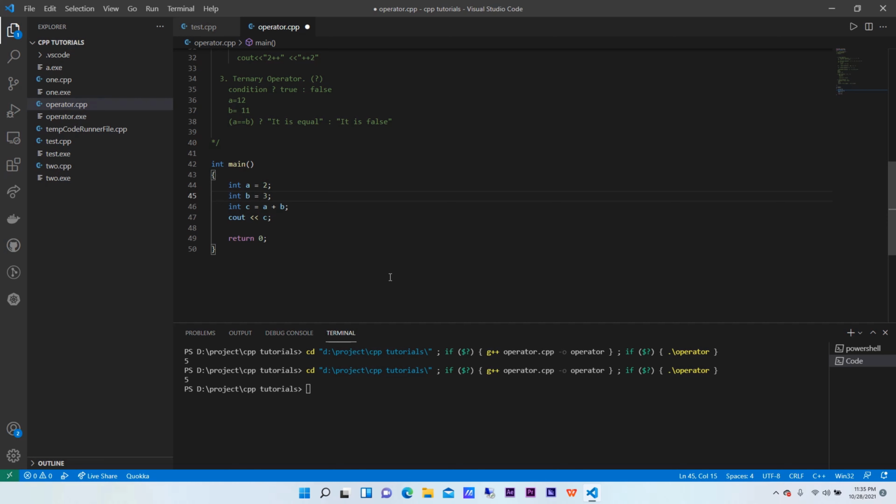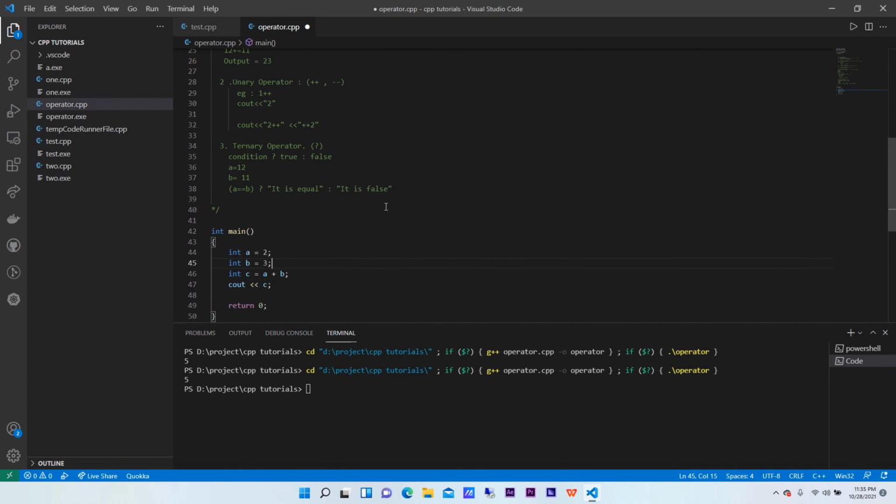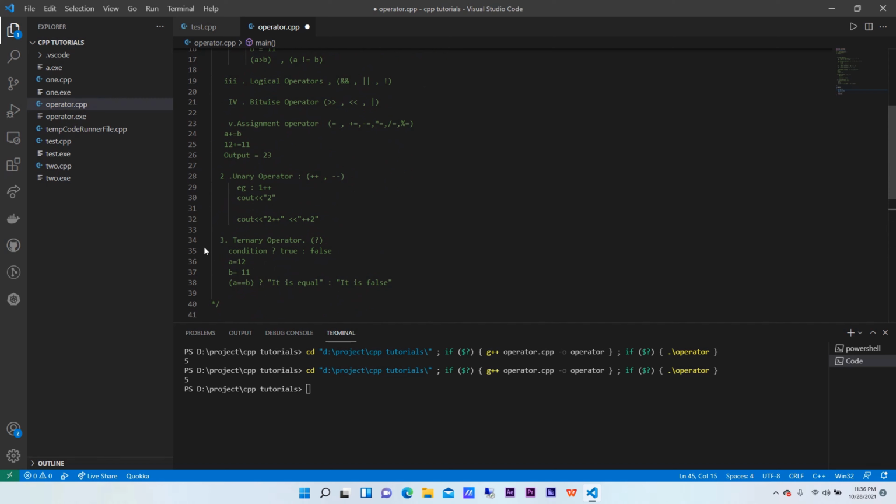Let me give you an example of ternary operator here itself, so that all your doubts are cleared. The reason I want to give an example of ternary operator is that ternary operators are very widely used in production. When you go to a company, ternary operator will be used in a very vast way. So I say ternary operator is an alternative to if else statement. Now what is if else statement? If you all know, it's better, or else I'll be making a tutorial on that as well in an upcoming video. No need to worry about it. That is the reason I want to give you the knowledge of ternary.